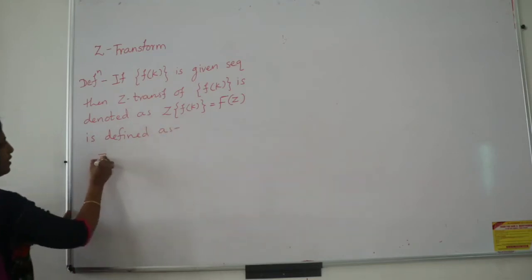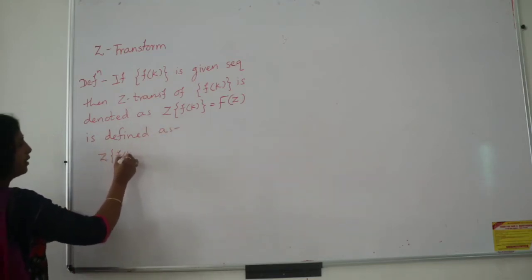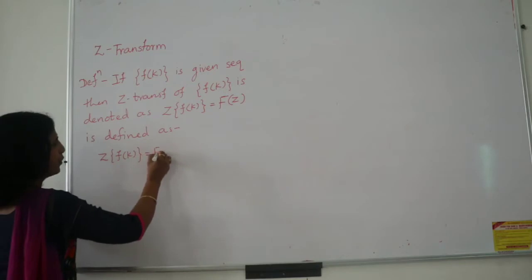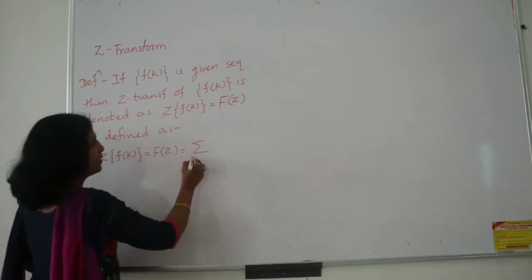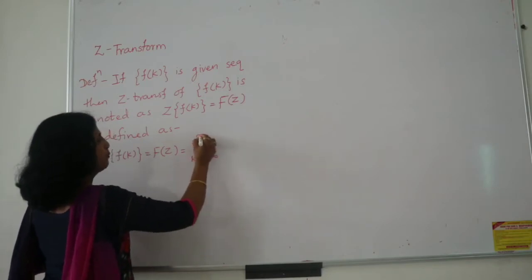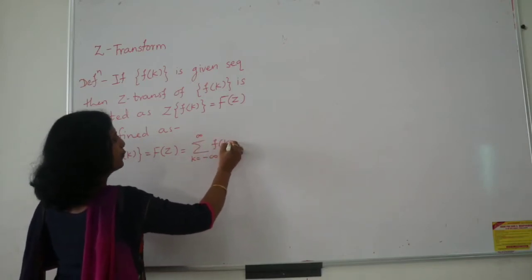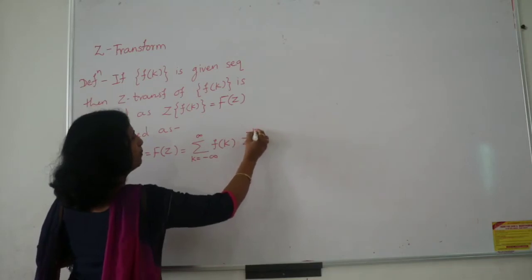The Z transform of f of k is equal to F of z, and this is nothing but the summation, k equal to minus infinity to plus infinity, of f of k z raised to minus k.